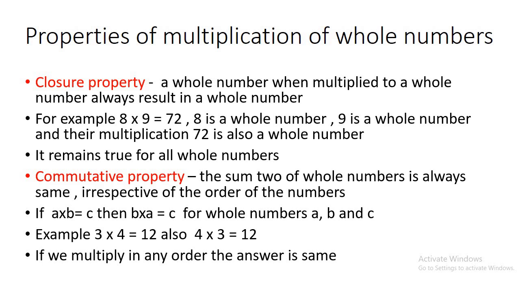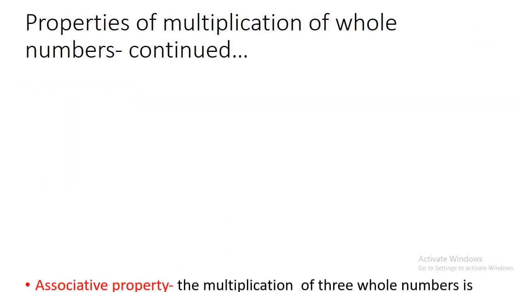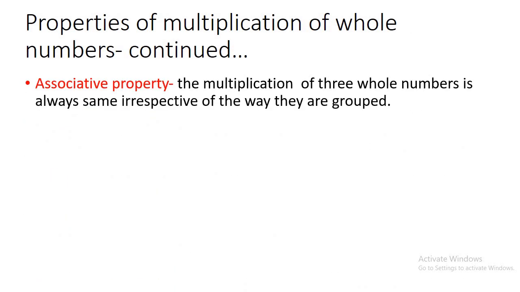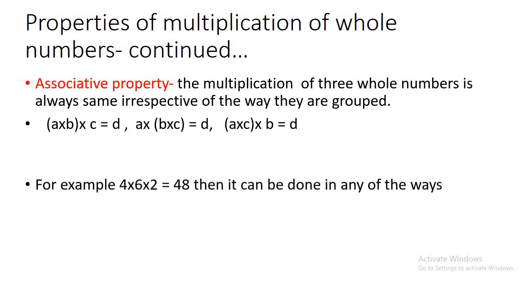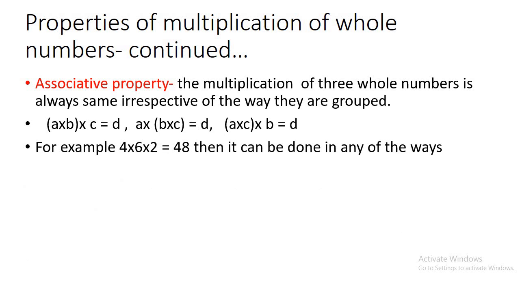So if we multiply in any order, the answer is same. Associative property. Here multiplication of three whole numbers is always same irrespective of how they are grouped. For example, if I want to multiply 4 into 6 into 2, so it does not matter whether I multiply 4 and 6 first, or 6 and 2 first, or 4 and 2 first. So we can group any of them together.